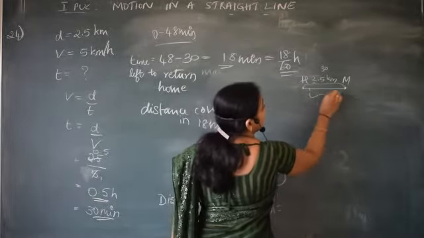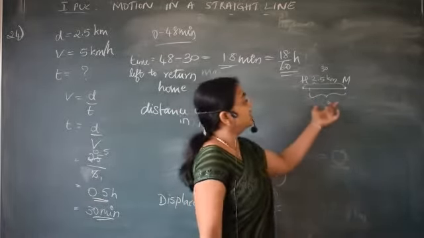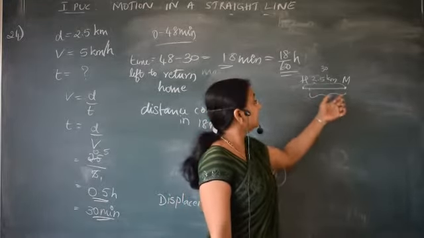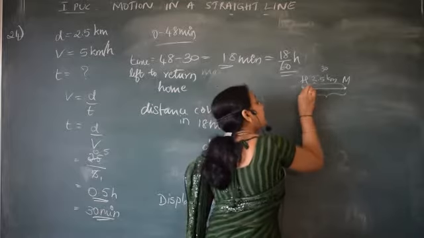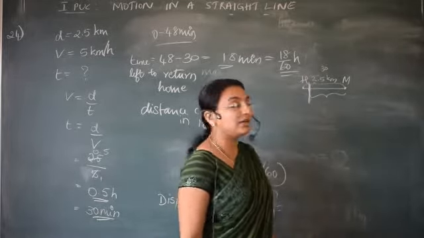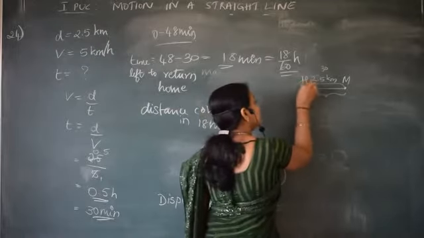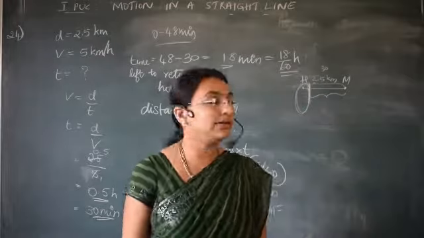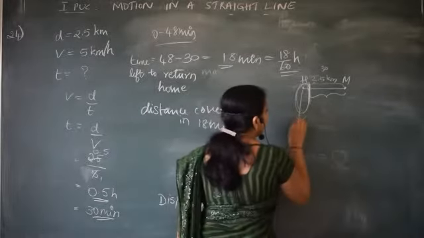Correct? So I can say this much distance he has come back and he has reached this point now. The person is here. What is the total displacement? Total displacement is only this much, from here to here.